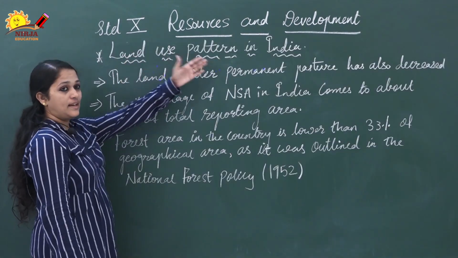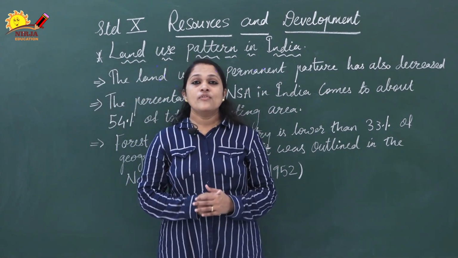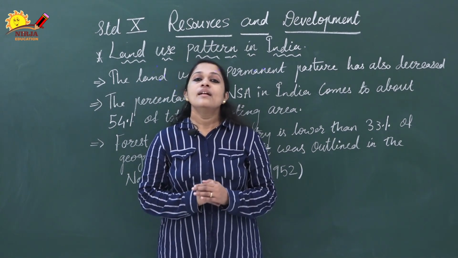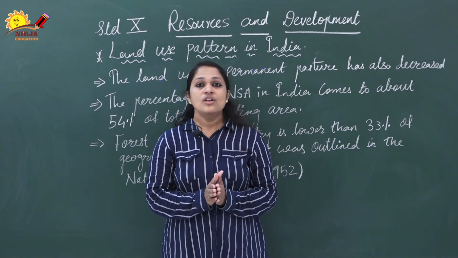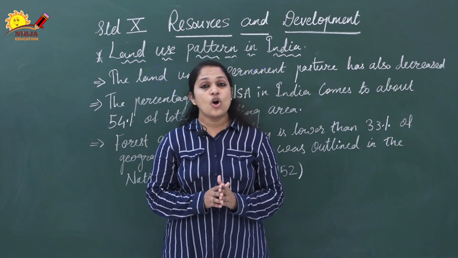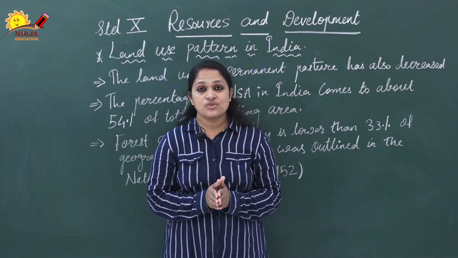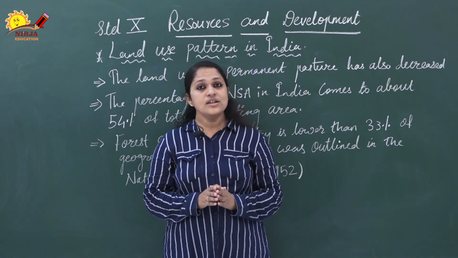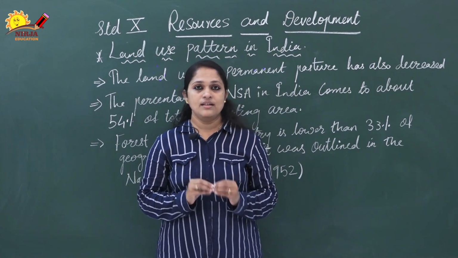Land use pattern in India. Total geographical area of India is 3.28 million square kilometers. The land use data is only a 93% report because some parts of Arunachal Pradesh have not been surveyed, and even some parts of Jammu and Kashmir occupied by Pakistan and China have also not been surveyed. So, we have only 93% data of land.